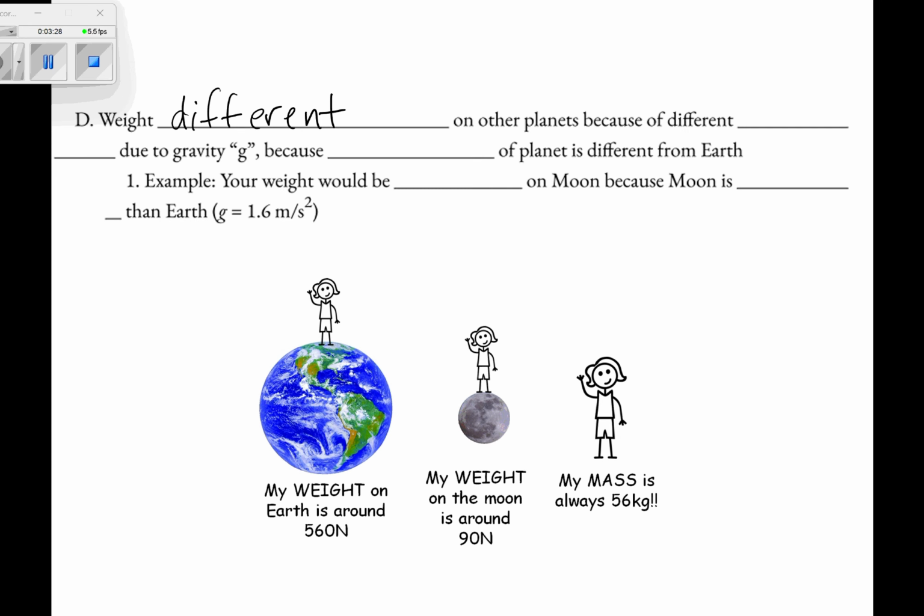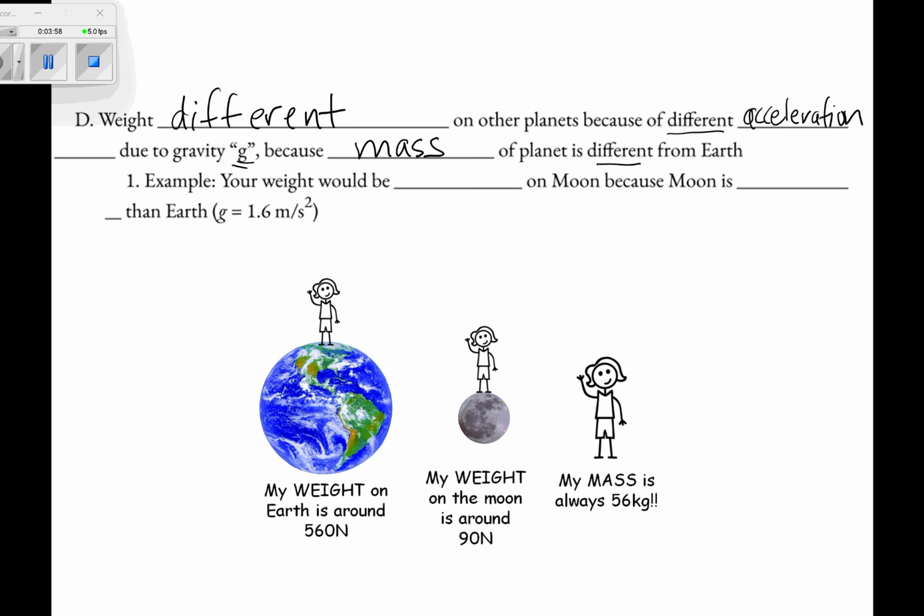So if you're on a different planet, you have a different little g, you have a different acceleration due to gravity. Okay, this little g is not negative 9.8. That's why I gave you that number before. It's something else because the mass of the planet is different from Earth. You have a different acceleration. You have a different force of gravity, different than Earth.